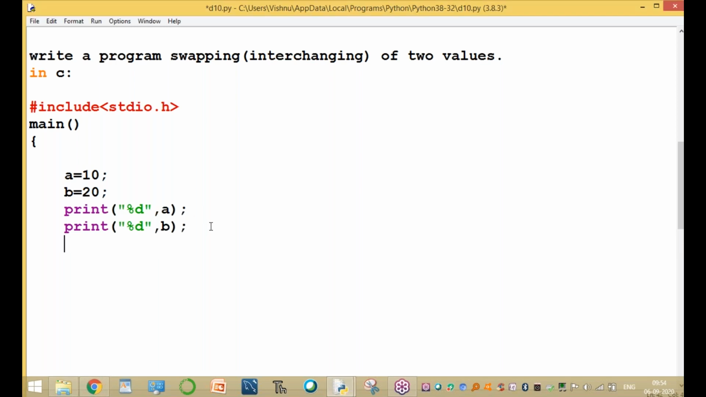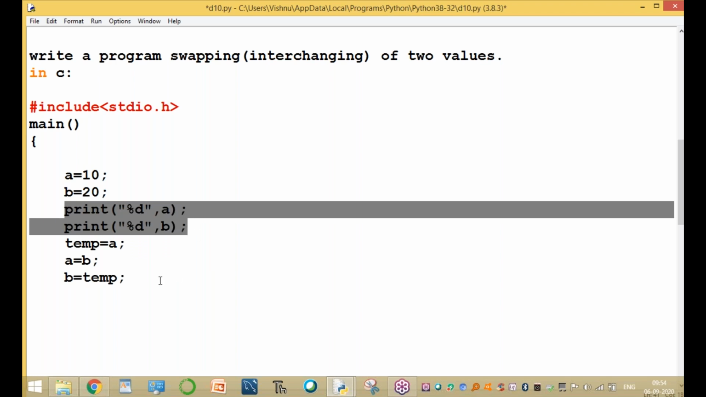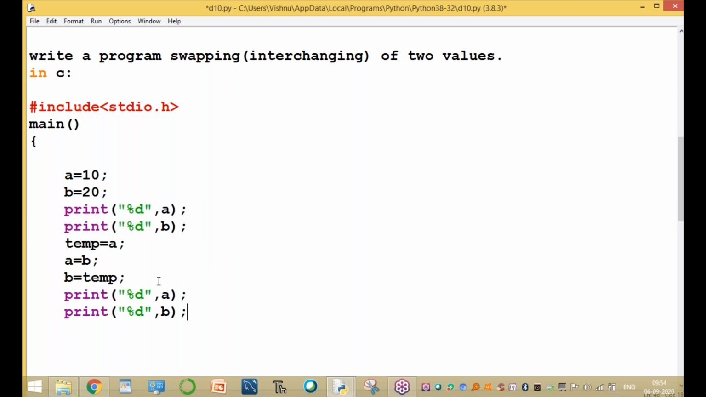And swapping is very important here. We need one more variable, a temporary variable: temp equal to a, and a equal to b, and here we have to write b equal to temp. This is the temporary variable logic. These are the swapping logic statements, just these three lines. After swapping, print these values, and then you can write the end of this program. It is a C language program.